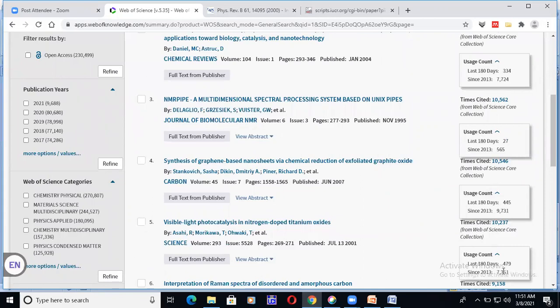Try to understand. While you collect the reviews, when you go to the Web of Science database, this database will help you find quality articles on two different levels. One is times cited, another is usage count. Usage count comes under this as an arithmetic score. According to the arithmetic score, it is shown like this.